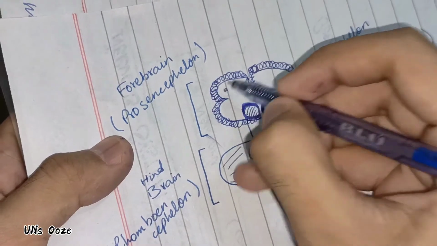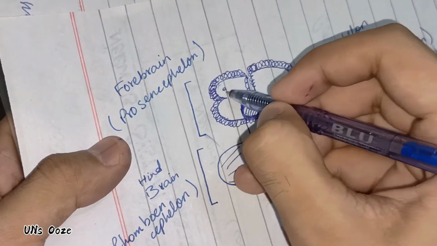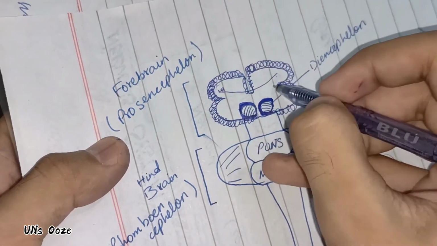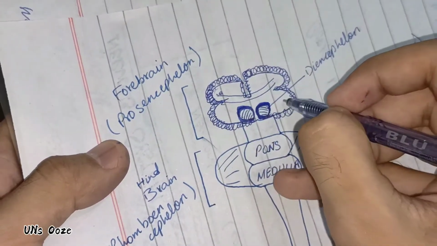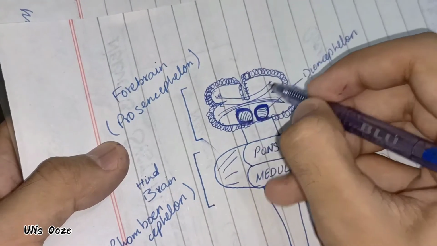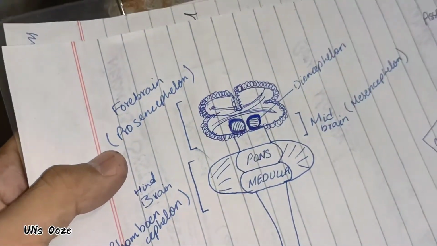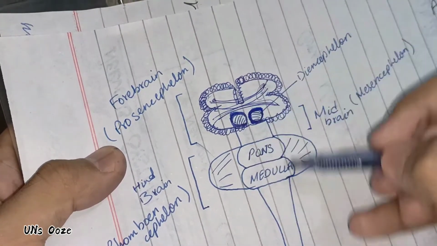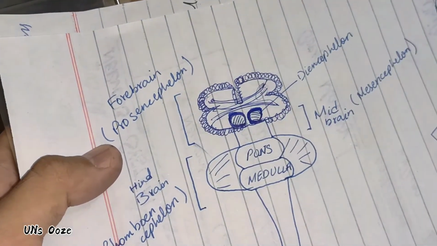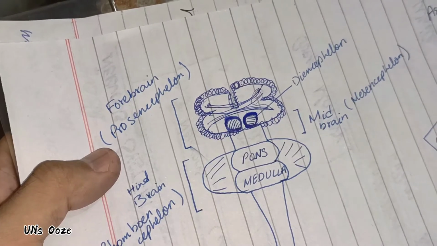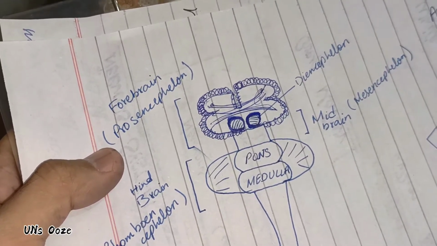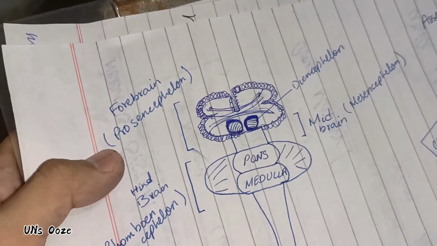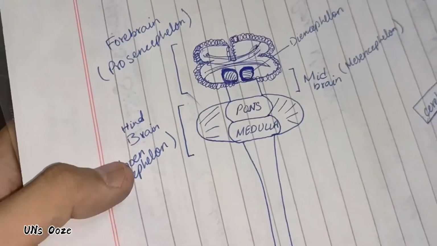Connecting the left side towards the right side or the right side to the left side, these are known as commissural fibers. This is also white matter, as these axons are present within the central nervous system. So remember one thing: axons present in the central nervous system are known as white matter, and axons present outside the central nervous system are known as nerves, that is in the peripheral nervous system.